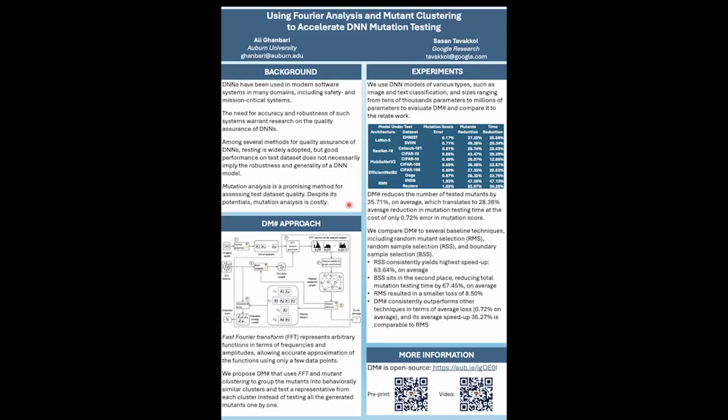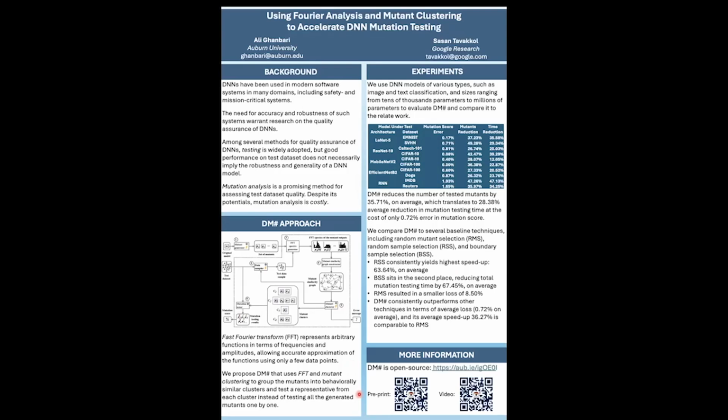Mutation analysis is a promising method for quality assurance of DNNs through assessing the quality of the test dataset. Despite its potential, mutation analysis is costly. In this paper, we propose DM-Sharp, which is intended to mitigate the costs associated with mutation testing. The fundamental idea behind DM-Sharp is the notion of fast Fourier transform, which represents arbitrary functions, including mutant outputs, in terms of frequencies and amplitudes, which allows accurate approximation of those functions using only a few data points.